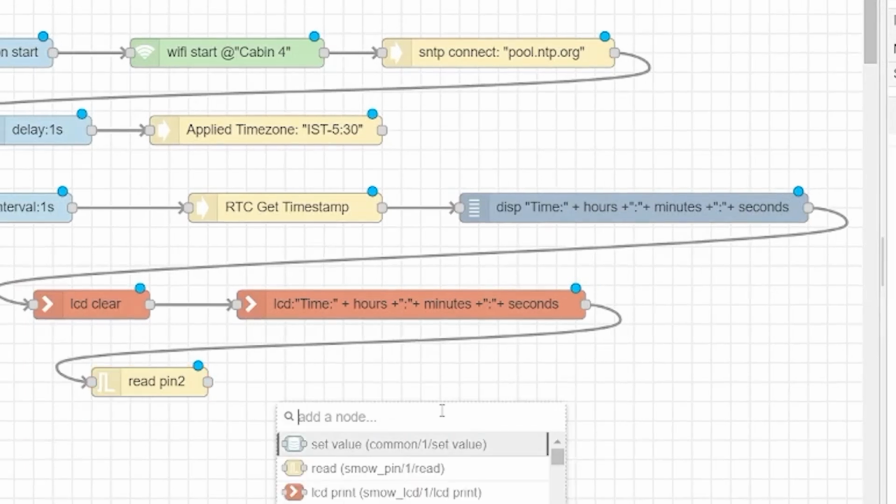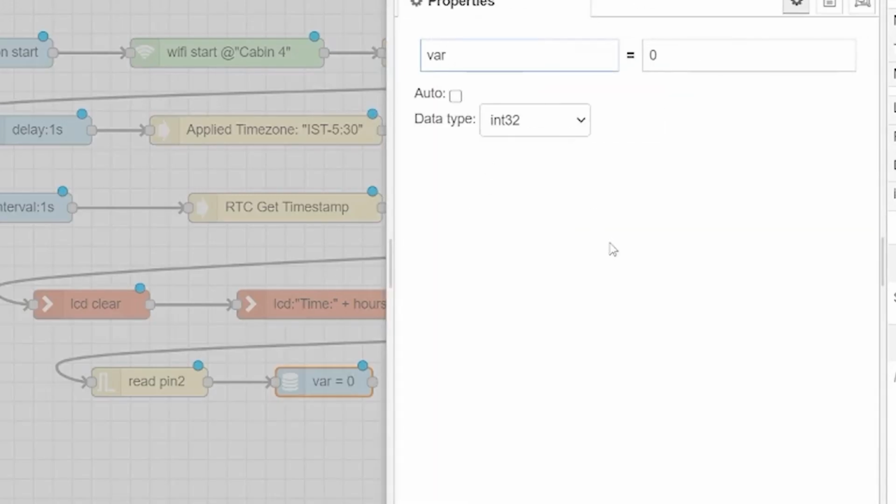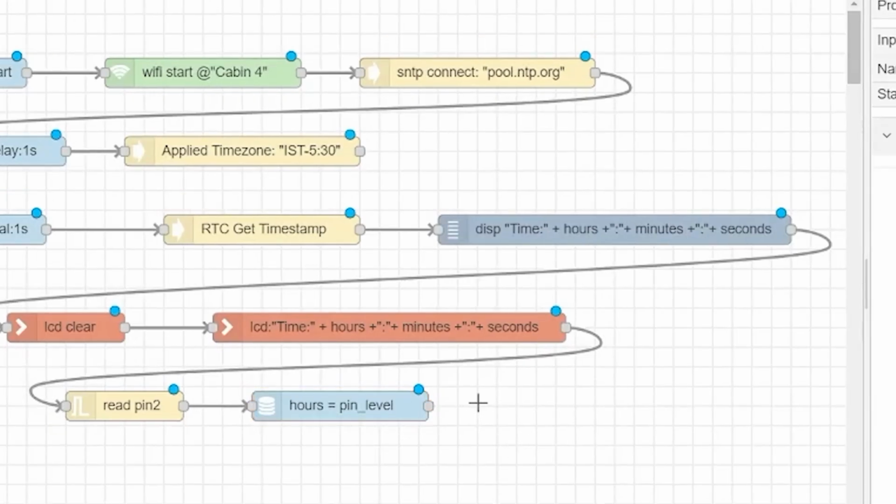The next node we will select is set value. Then instead of var we will type r equals to pin_level. So here it will be pin number whatever we choose.